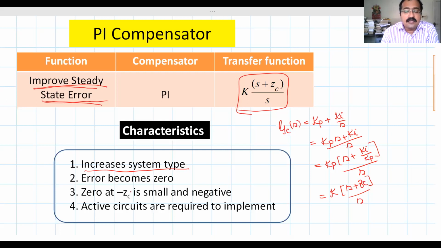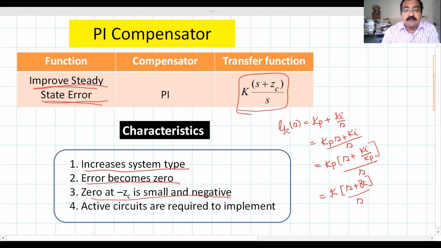Any integral controller gives a 0 steady state error for a step input. That's a property. The zero at minus Zc is small and negative. But what's the issue here? You will have to have active circuits like op-amps, additional power circuits, etc., which makes it complicated and expensive.